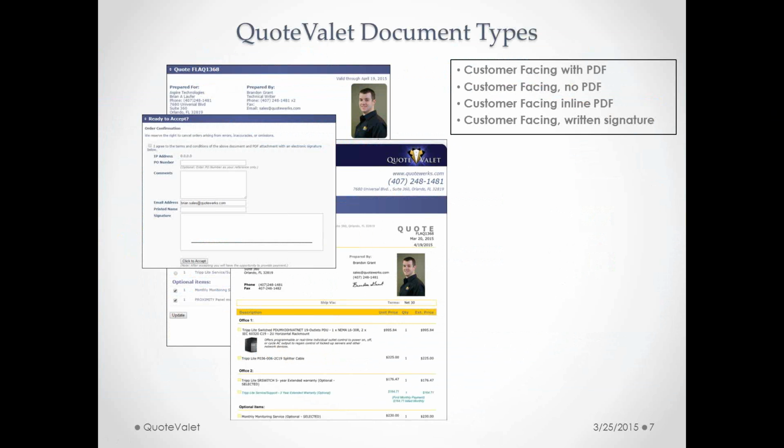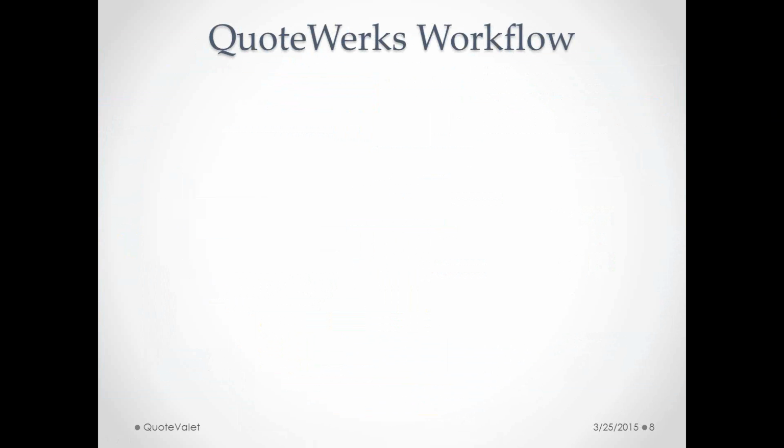Additionally, we have the option to provide the customer with a written signature box. So if you are sending a quote or proposal out to a customer and you would like them to actually sign off on the document, maybe you think it'll make them more likely to sign off, or it just makes the customer more comfortable signing electronically, you can use this signature box where they can actually use their mouse to sign off on the document, or if they're using their phone or their tablet or something like that, they can use their finger to put in their signature that way. So a couple different options for the document types there.